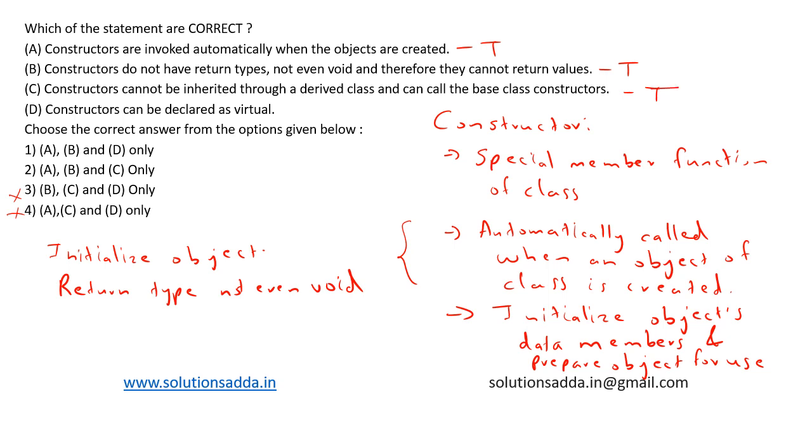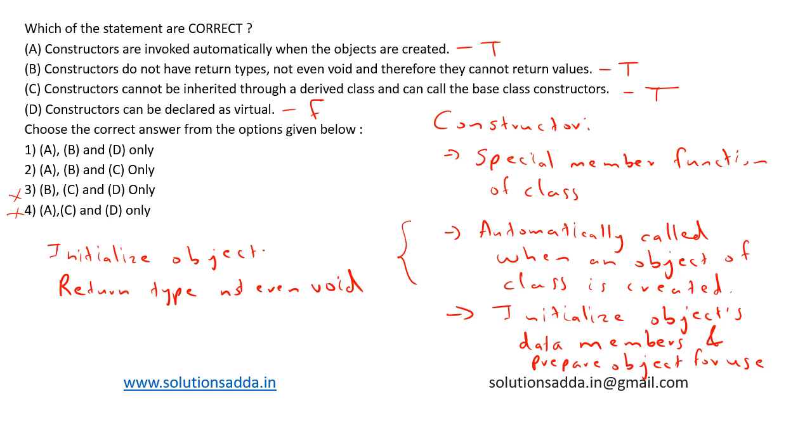Fourth one is, constructors can be declared as virtual. This statement is false because constructors cannot be declared as virtual. Virtual applies to functions that we want to execute polymorphically, where the specific implementation depends on the actual runtime type of the object. Constructors do not work this way.